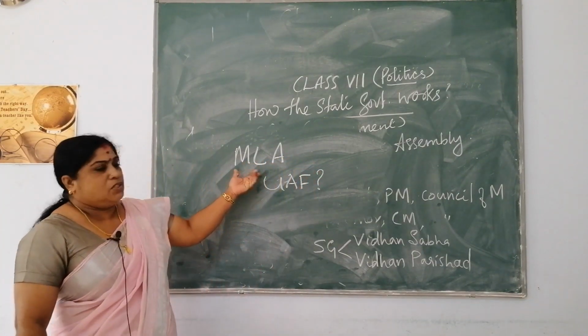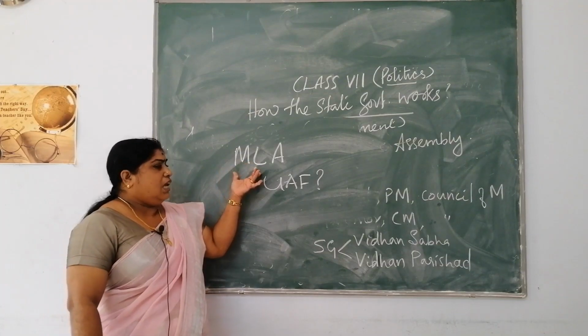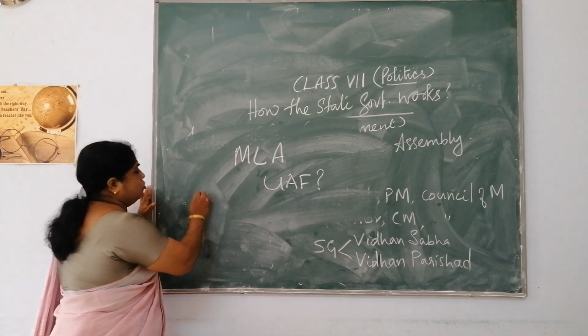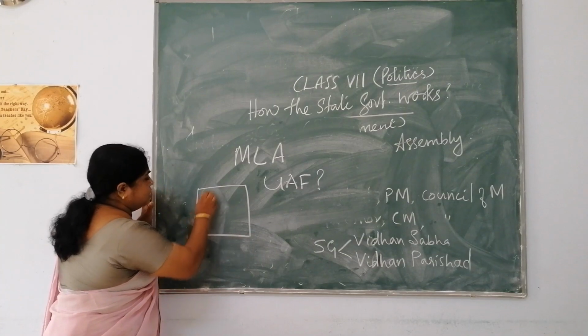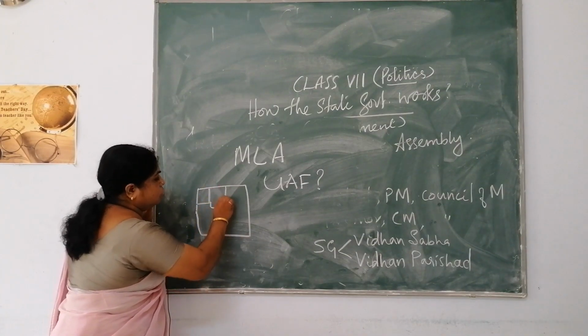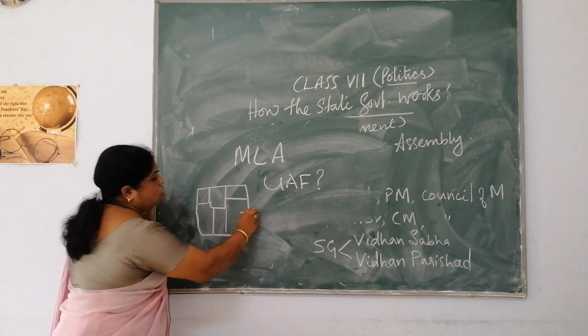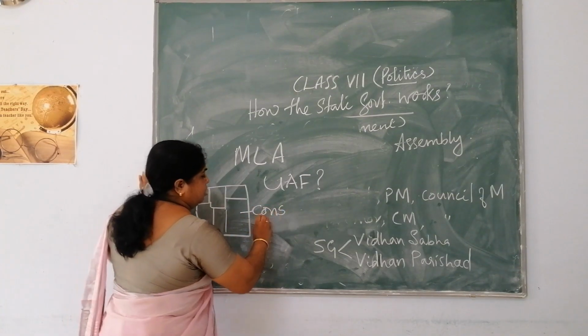For the purpose of election, each and every state is divided into small units. Bigger states are divided into small units which you call as constituencies.